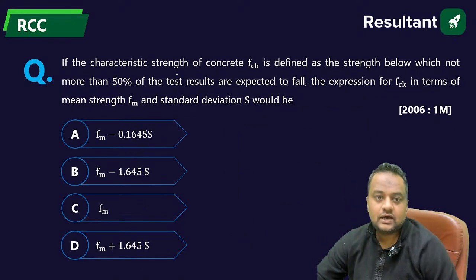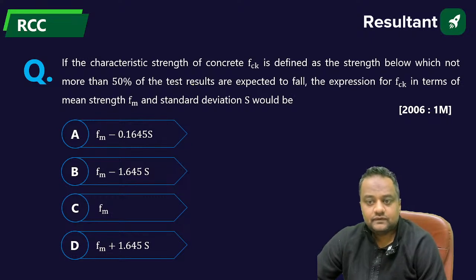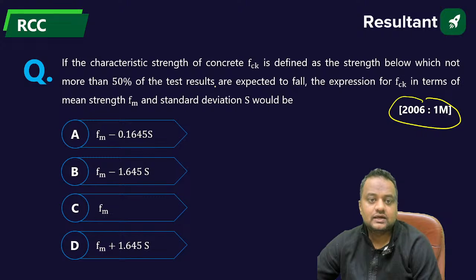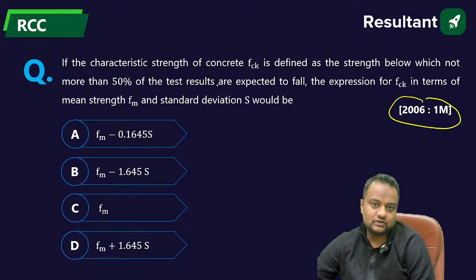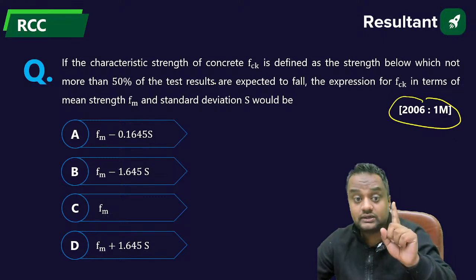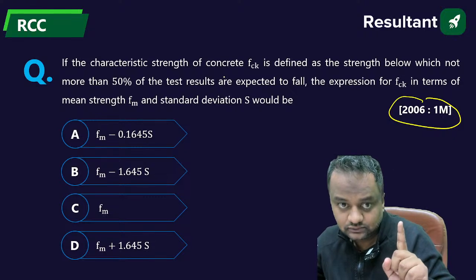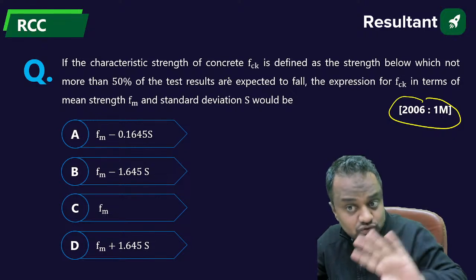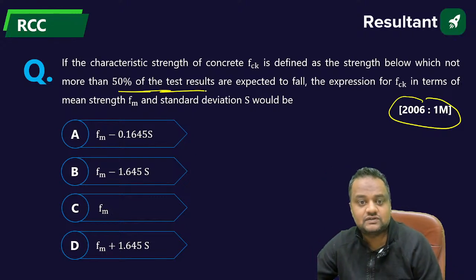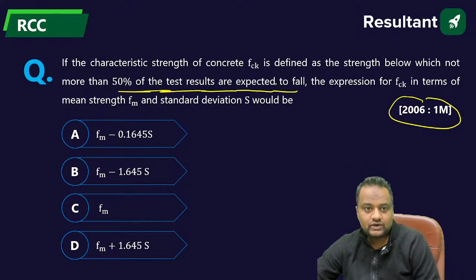Now, this was asked in 2006 for 1 mark. If the characteristic strength of concrete, FCK, is defined as the strength below which not more than 50%, not 5%, the usual value is 5% of the test cubes fail, but here 50% of the test values are expected to fall. What is the FCK?